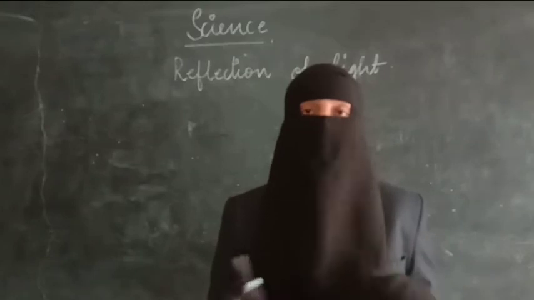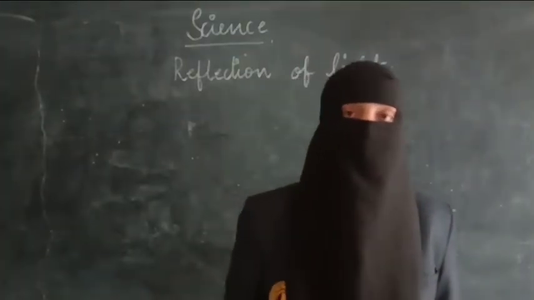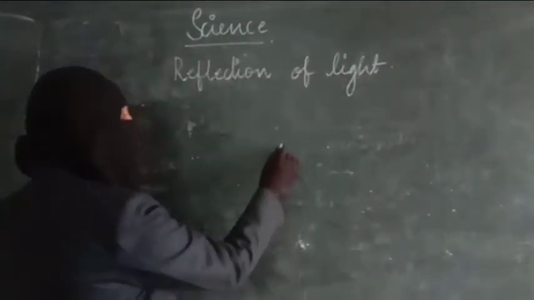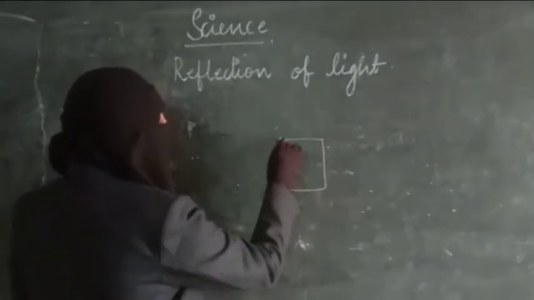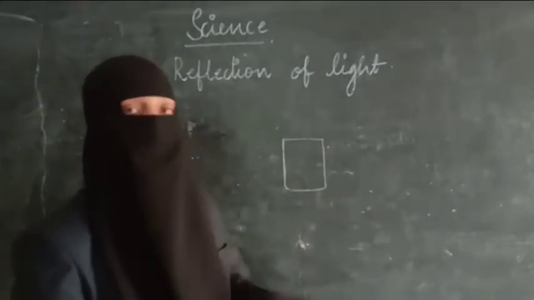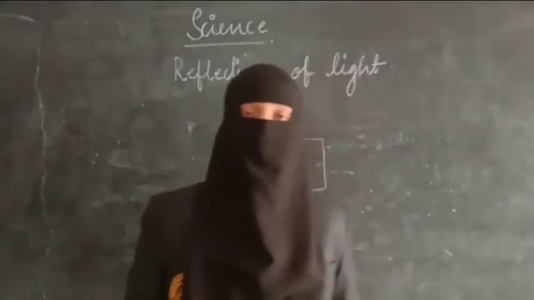Now we are going to put the mirrors parallel in the periscope, and we know that the normal, incident ray and reflected ray should be in the same plane. What happens if they are not in the same plane? Let us see that. For that you have to do an activity. You have to take a mirror and put it in the center of your classroom. You and your 3 friends should do this activity.